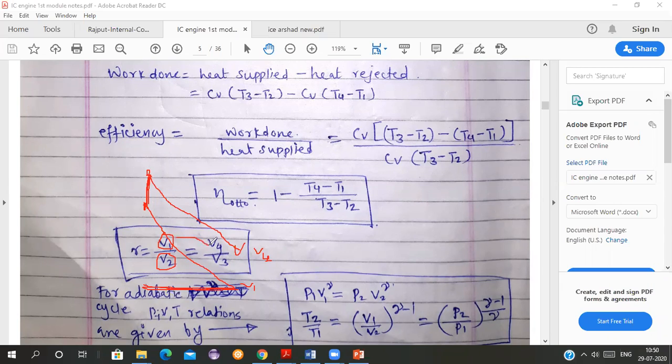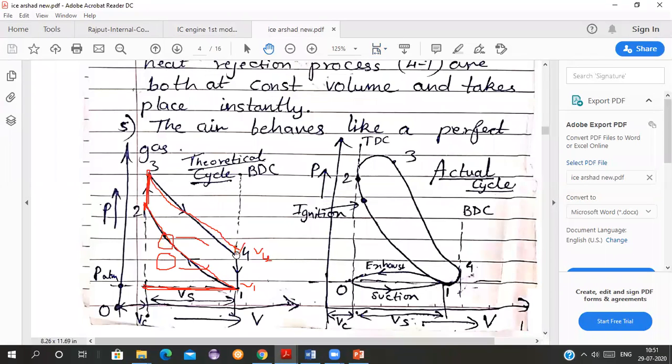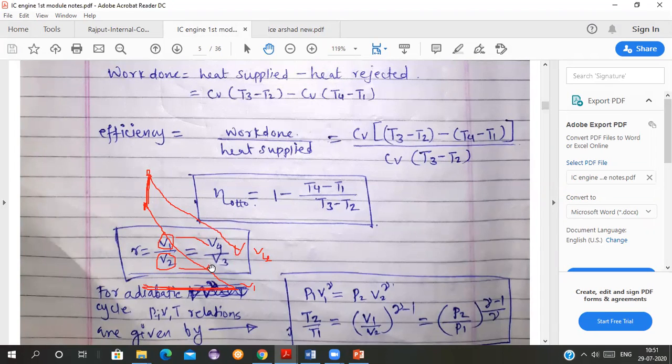As V1 is equal to V4 here, and V2 is equal to V3, we can see it in the diagram. V1 is equal to V4 and V2 is equal to V3. They are both equal. So I am trying to make the same ratio available here so that it can be used ahead. So this is the compression ratio.